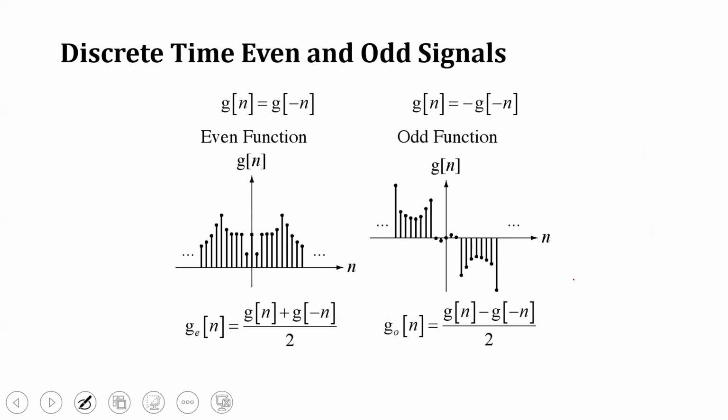In a similar manner, for discrete-time even and odd signals, t is represented as n. So g of n equal to g of minus n is the even function, and g of n equal to minus g of minus n is the odd function. Similarly, the even component and odd component are found by these equations.